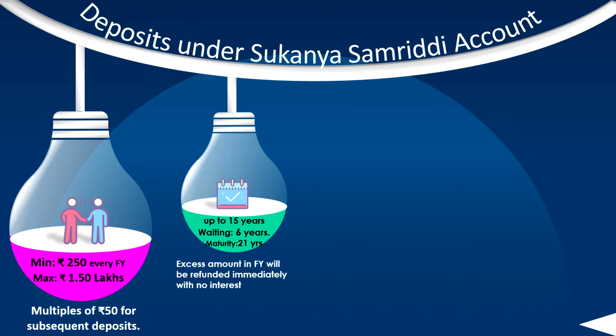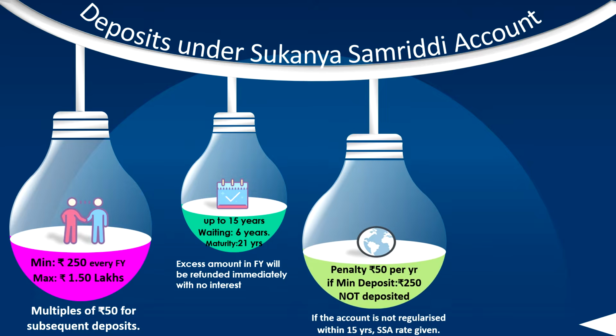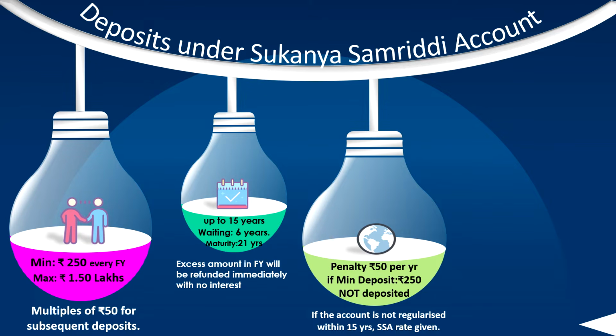That means 1,50,000 is the maximum amount that you can deposit in a financial year. And suppose if you deposit more than 1,50,000, they won't accept, but if it is accepted, that will be refunded without interest. Next comes, if you do not deposit 250 rupees per year, in such a case the account will be treated as discontinued, and it can be revived by paying the penalty of 50 rupees per year. And if the account is not regularized within 15 years, the SSA rate of interest can be given at the end of the maturity period.